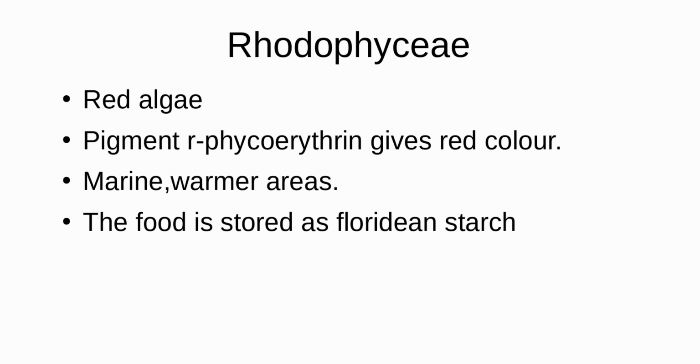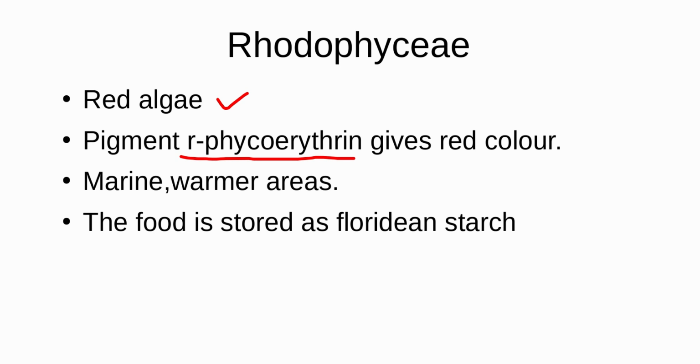The next class under kingdom algae is Rhodophyceae. They are commonly called red algae. The red color in the red algae is given by a pigment called R-phycoerythrin.